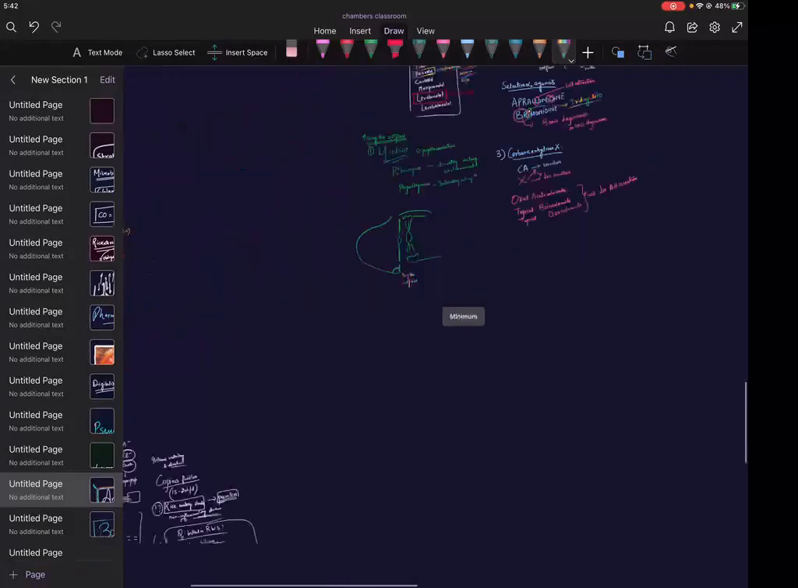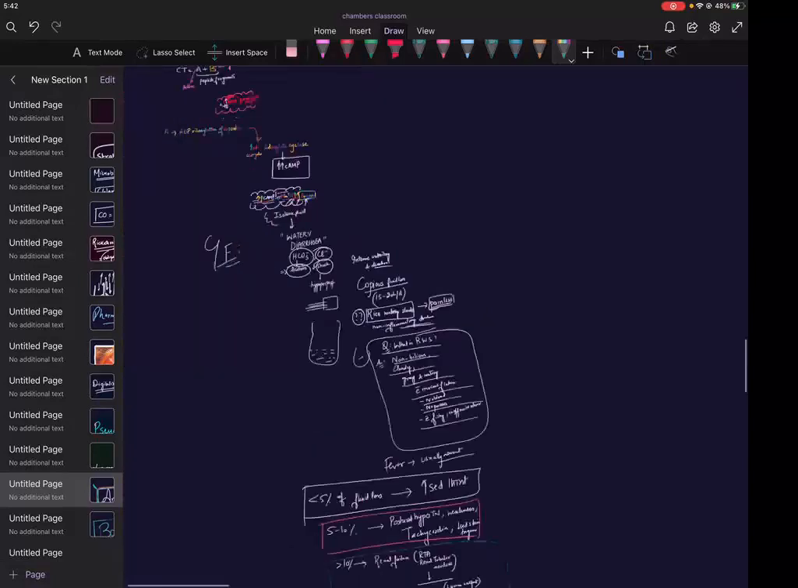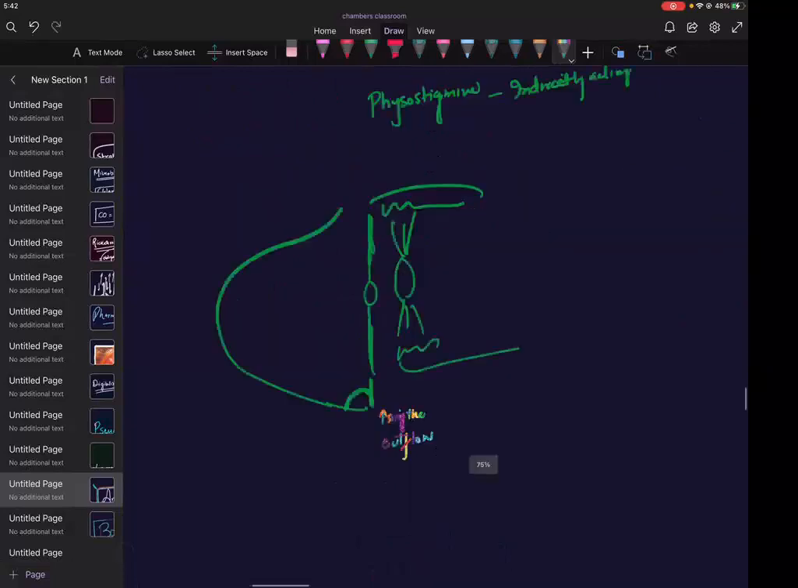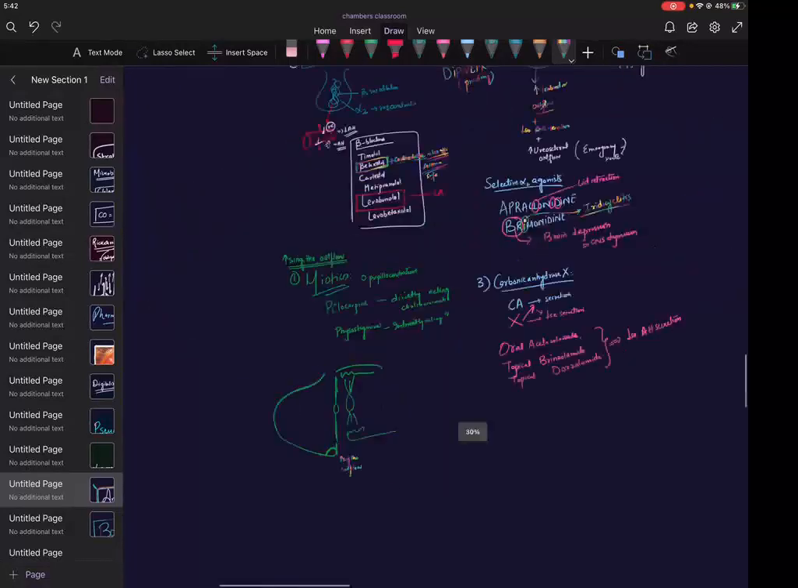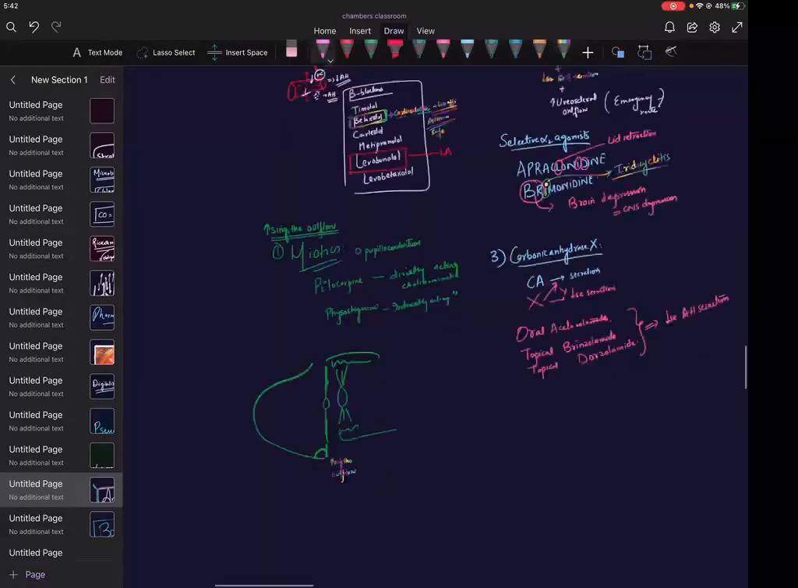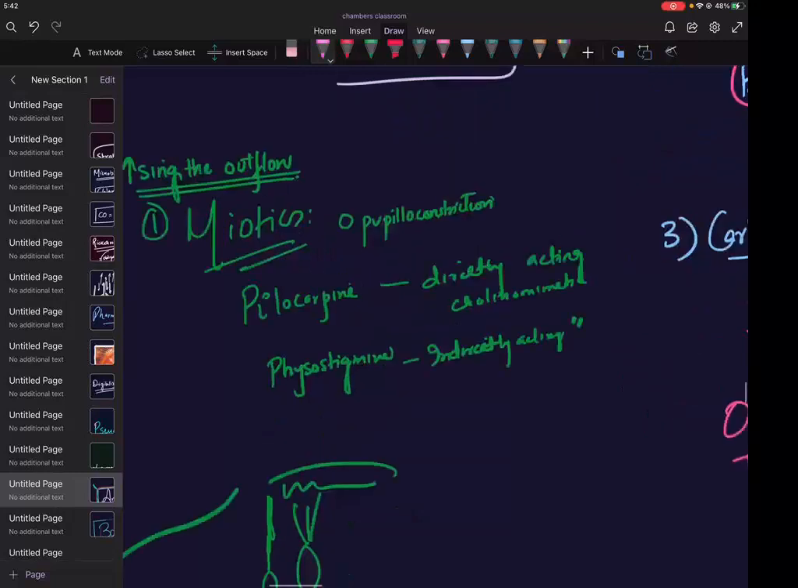So where did we write this? Where have we written this? Okay, we have written it here. So decreasing the, increasing the outflow. So we have, they will cause meiosis, isn't it? So which of the following is the shortest acting? It is the shortest acting.